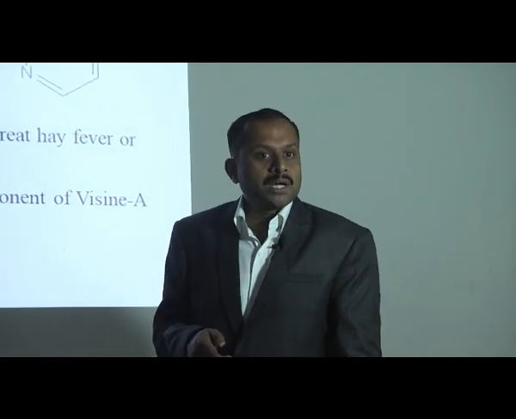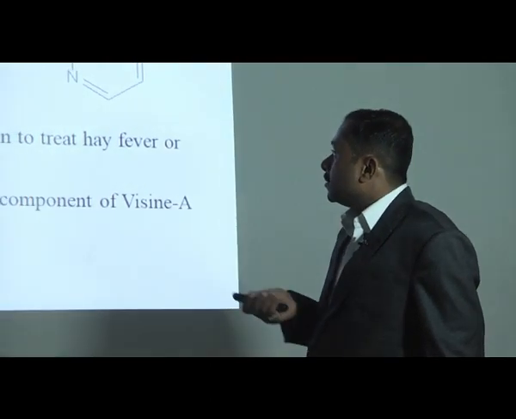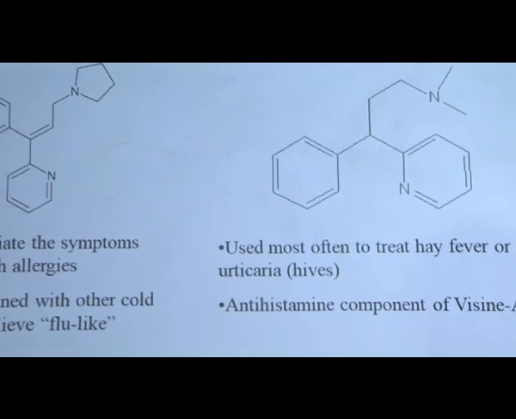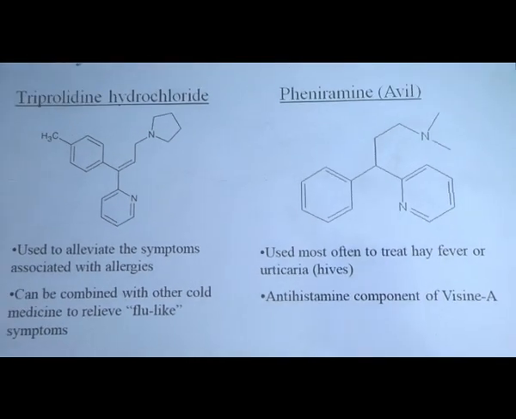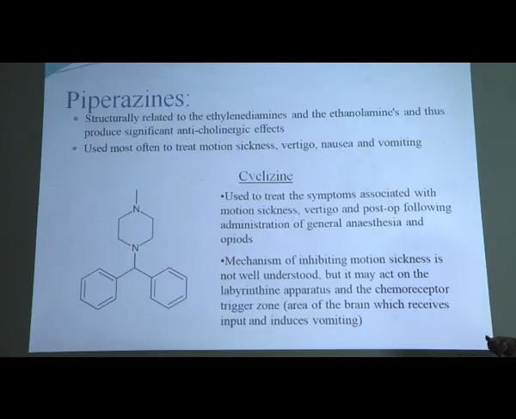The next drugs are also alkylamines: triprolidine and pheniramine. Avil is the brand name for pheniramine, which is also used in urticaria conditions as well as flu-like symptoms. The next one is the piperazine derivatives, or the piperazine ring.